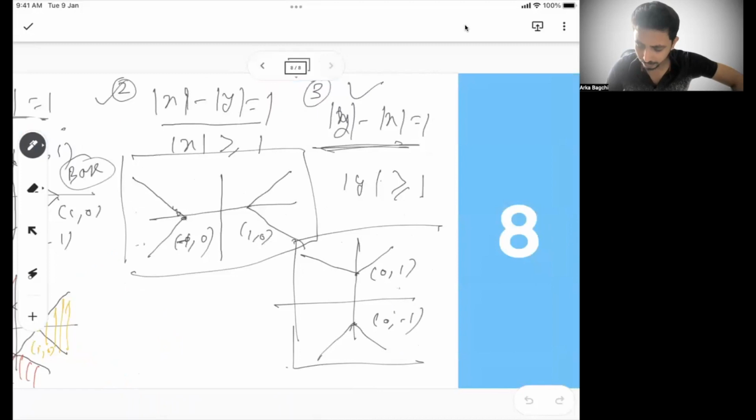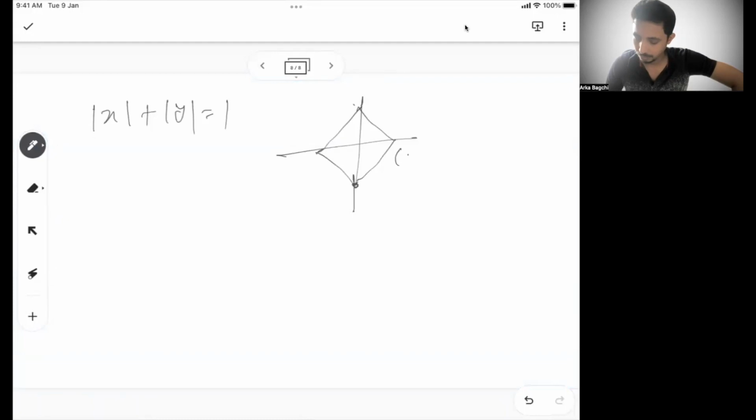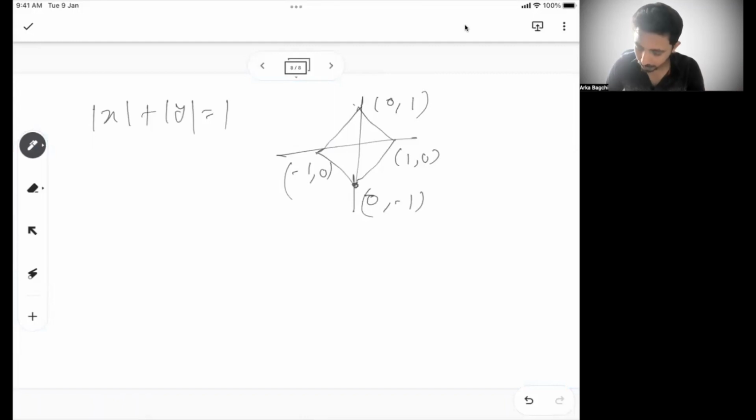The one other important factor: when I say mod x plus mod y equal to 1, you have the graph like this. This is 1 comma 0, 0 comma 1, minus 1 comma 0, 0 comma minus 1. So if this is the graph, what is the geometrical figure of this? This is a rhombus.